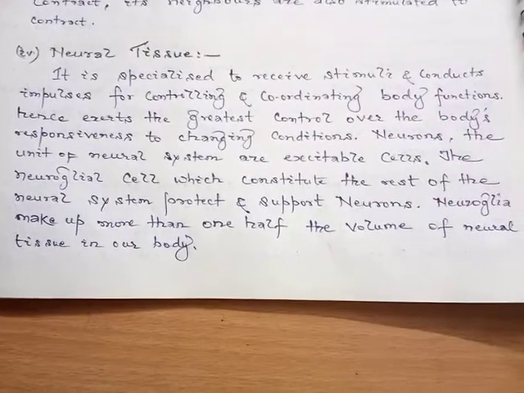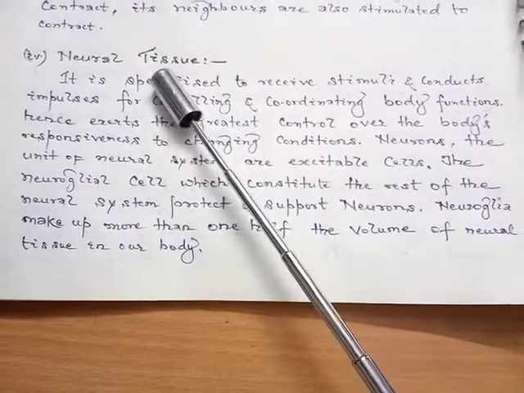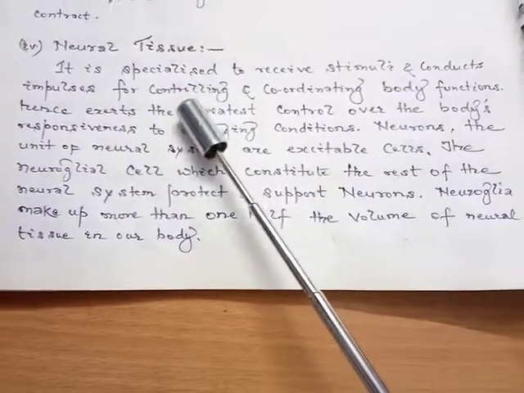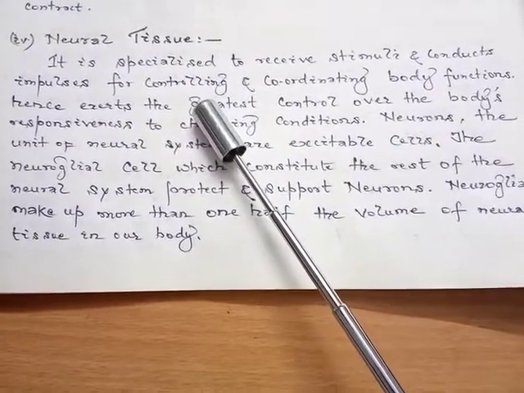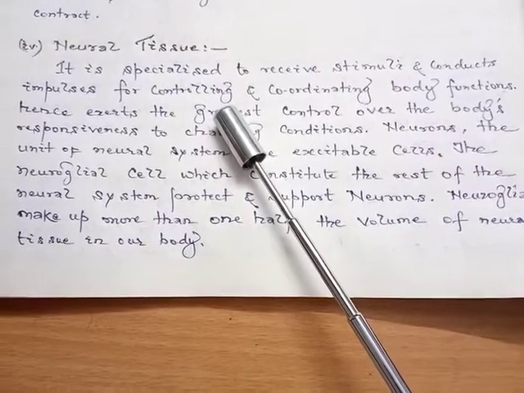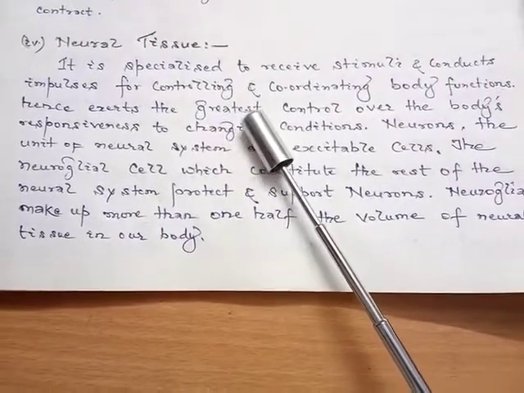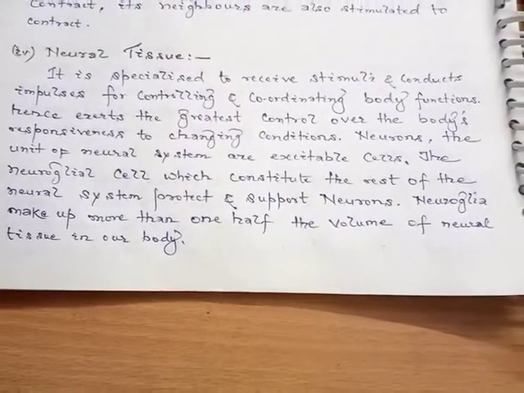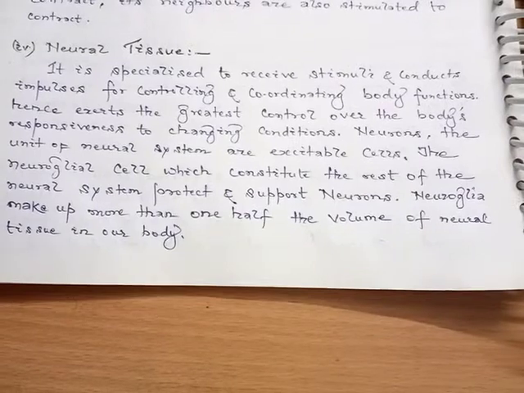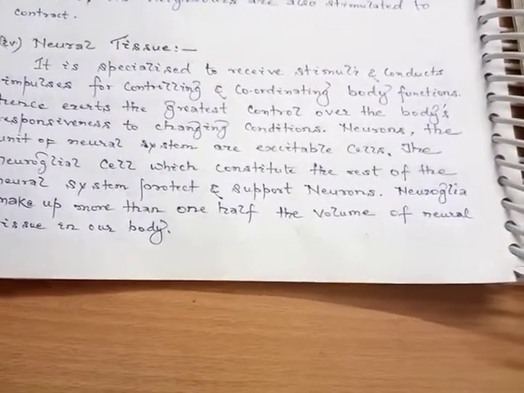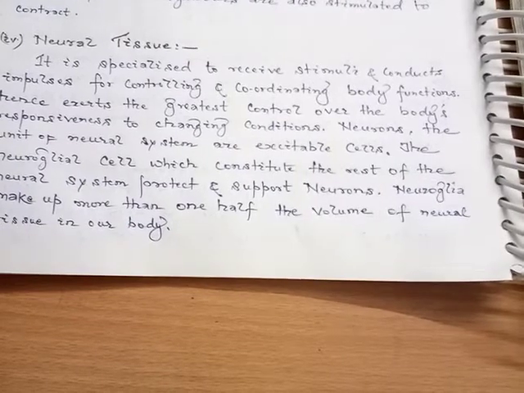Now we'll discuss the fourth type of animal tissue, which is called neural tissue. The tissue which has the specialized function of receiving and transmitting messages in our body is the nervous tissue. The brain, the spinal cord, and nerves are all formed of nervous tissue.